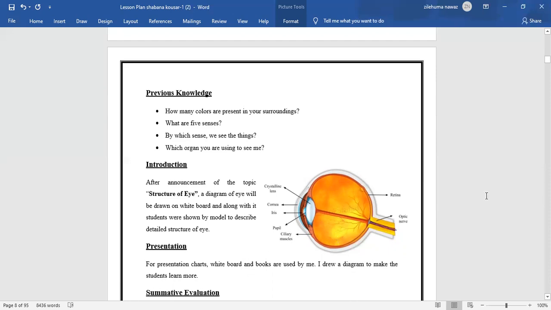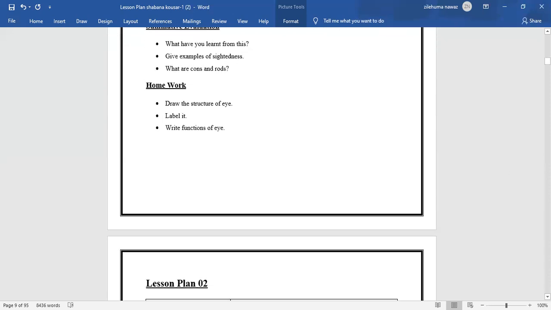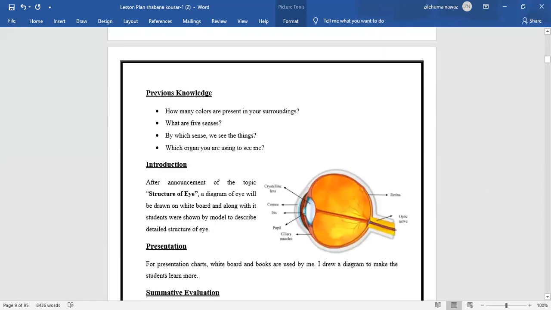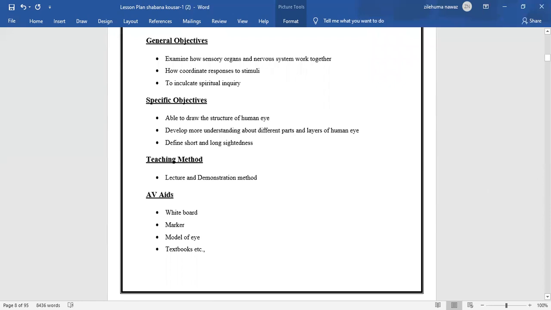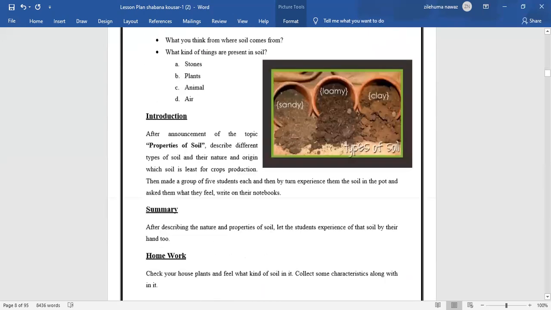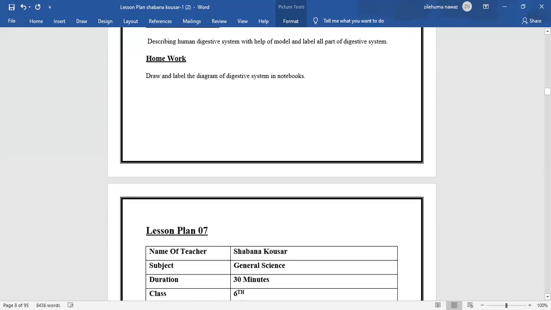Whiteboard and books are used by me. I do a diagram to make the students learn more. So basically, the summative evaluation, what you have learned from this, is a kind of summarization of the whole lesson, and then homework, just like this. So in this way you should make 40 lesson plans. I think it's simple and you know how to make it, because you have submitted one already. So just make 40 lesson plans like this, and go with this.